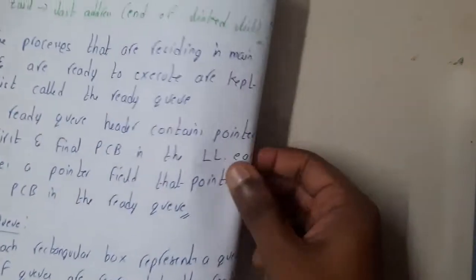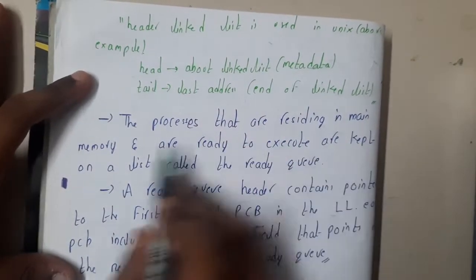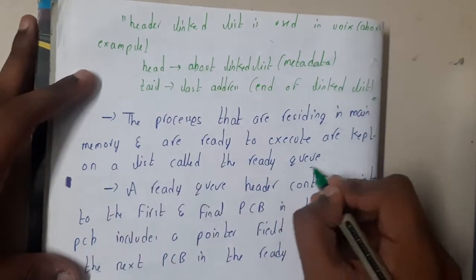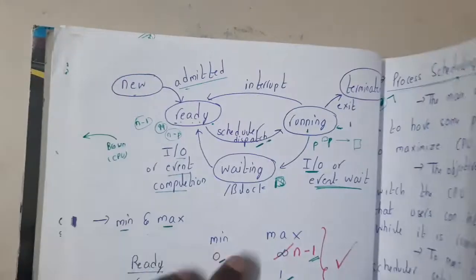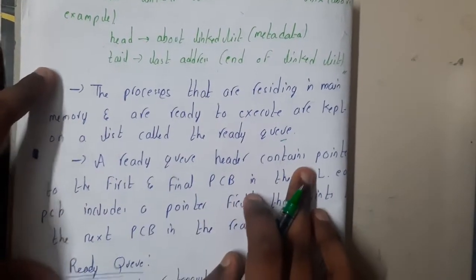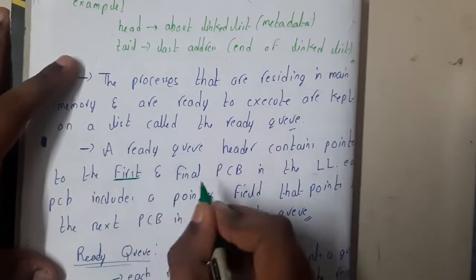Okay. So now coming on to the next part: the processes that are residing in the main memory and are ready to execute are kept on a list called the ready queue. So that's what I told you, right? This ready queue is nothing but that only. A ready queue header consists of pointers to the first and the final PCB.